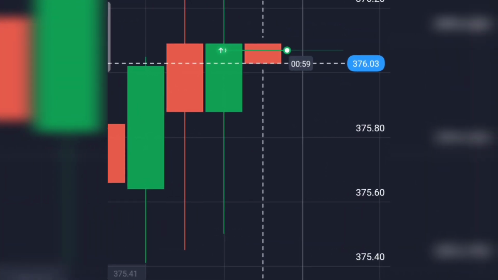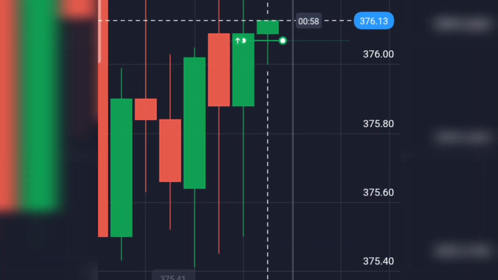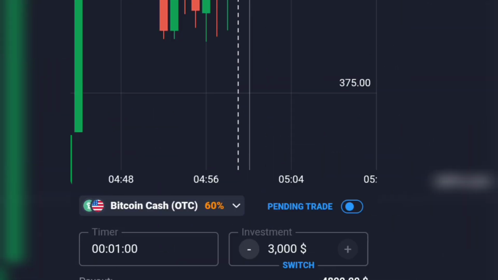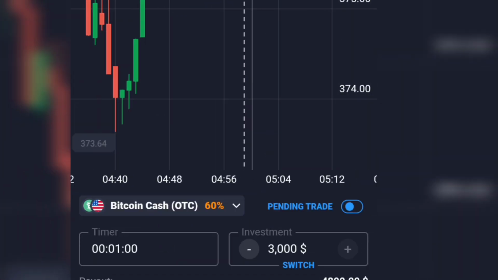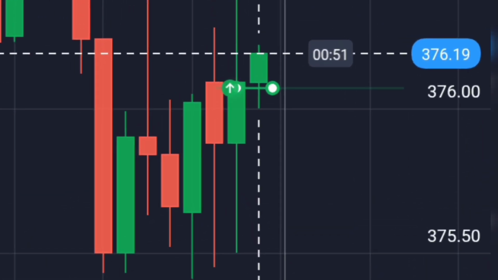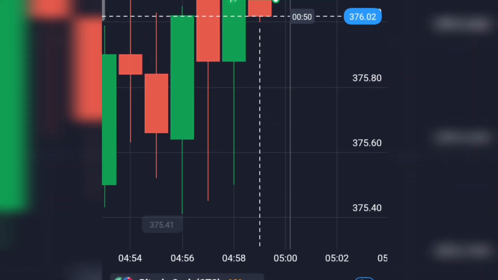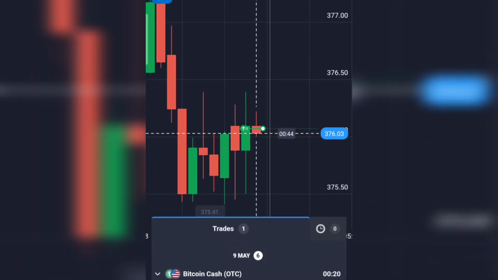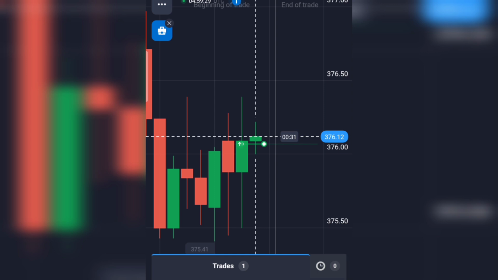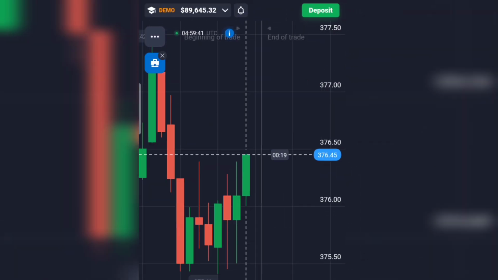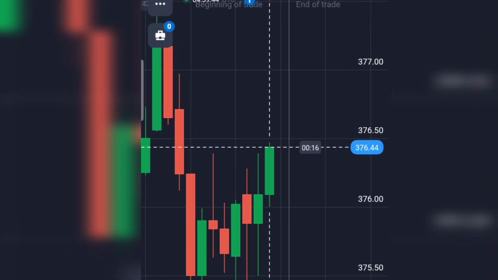I knew the graph was going to go up, so I selected the up option. I had already chosen a 1-minute trade duration. Then I began watching the trade closely because I had invested $3,000. As soon as the time was up, I won the trade. My account balance now increased to $89,000.